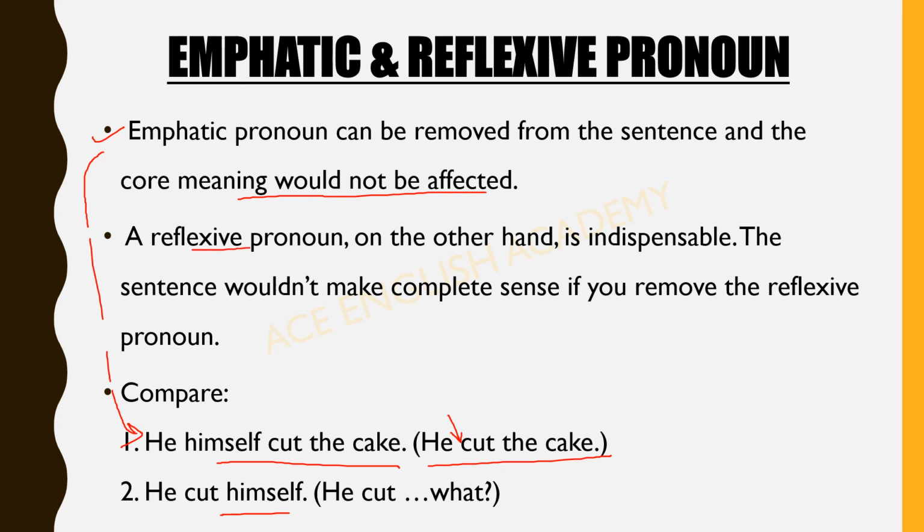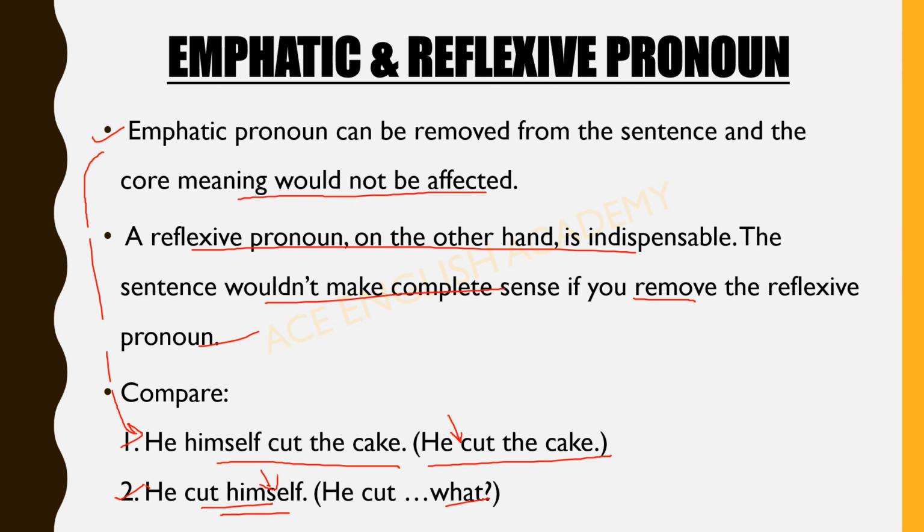A reflexive pronoun, on the other hand, is indispensable, meaning the sentence would not make complete sense if you remove the reflexive pronoun. So here is the second sentence. He cut himself. If we remove this, then he cut what? So this is a reflexive pronoun.